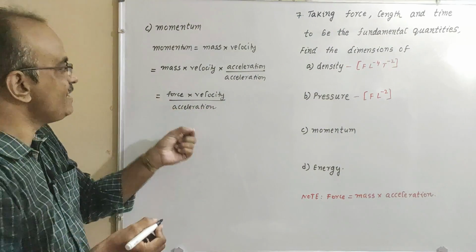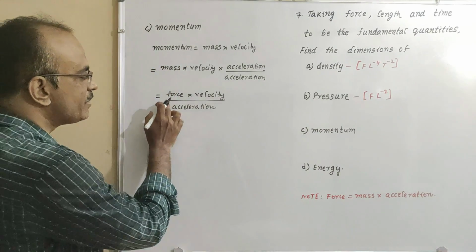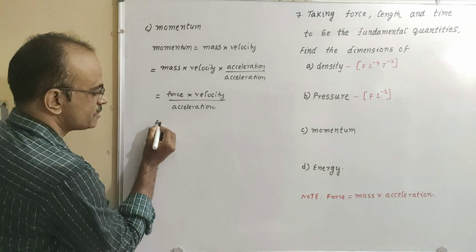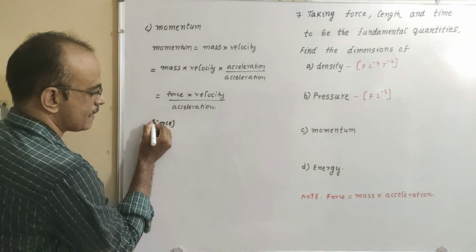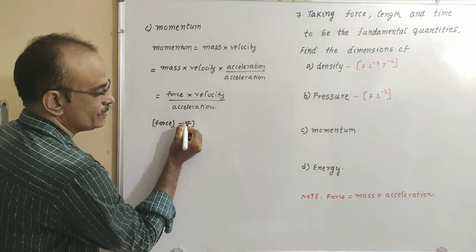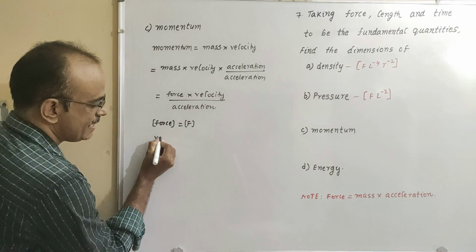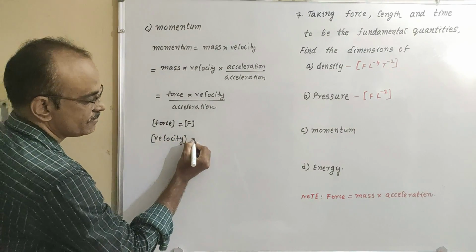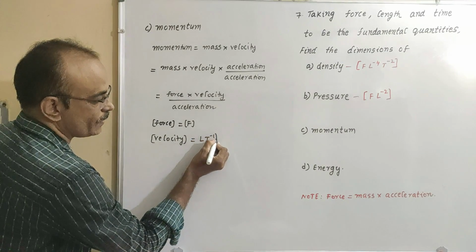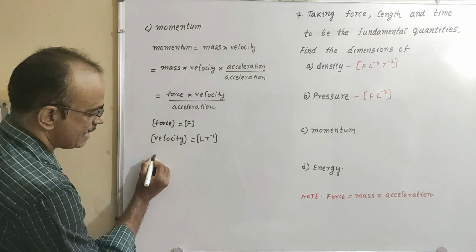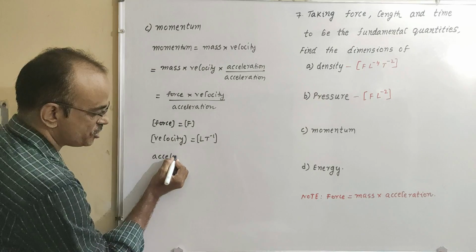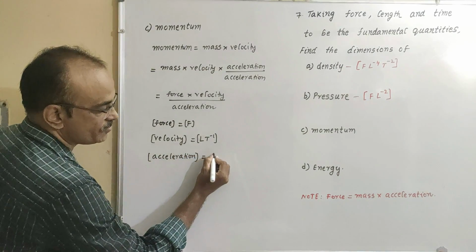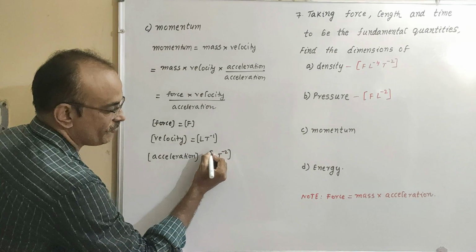Now to write the dimensional formula for momentum, first of all we have to write the dimensional formulas for these. Force is equal to F, velocity is L t to the power of minus 1, and acceleration is equal to L t to the power of minus 2.